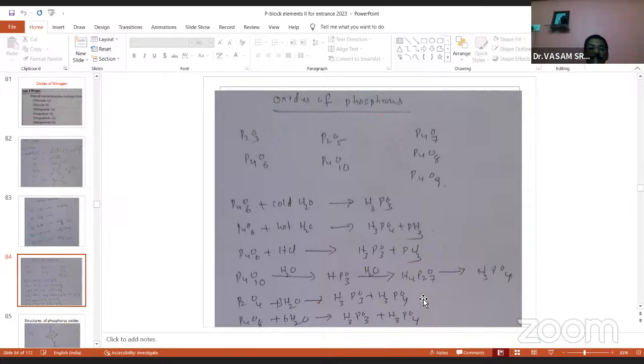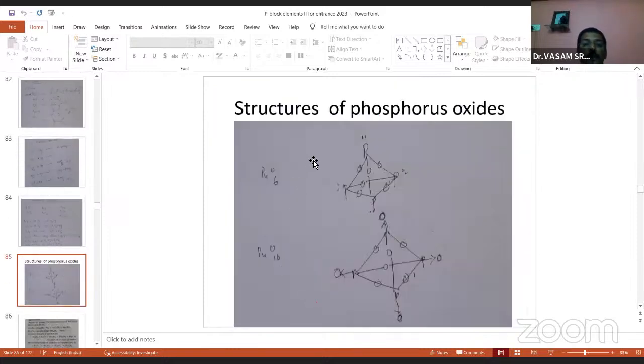Overall, all hydrolysis reactions of phosphorus oxides are important from the examination point of view. Now these are the structures of P4O6 and P4O10. In P4O6, there are four phosphorus at the corners, and each phosphorus is surrounded by three oxygens. So there are P-O-P bonds, six P-O-P bonds, present here.